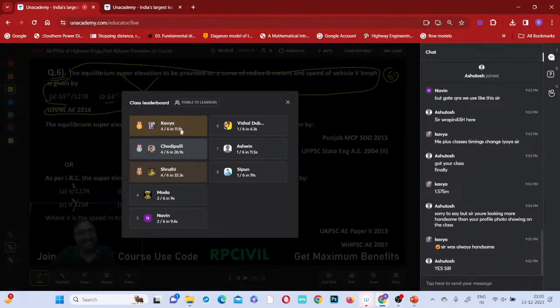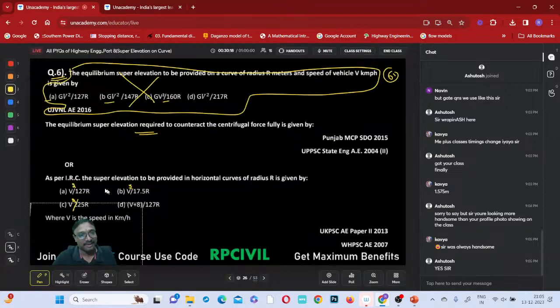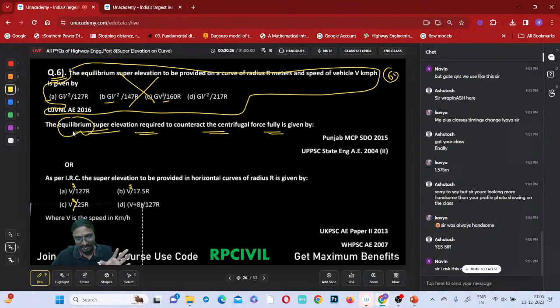Kavya first, Chodipalli second, and Shruti third. The equilibrium superelevation required to counteract the centrifugal force fully is given by... Equilibrium superelevation is only mentioned, right Naveen? When equilibrium superelevation is only mentioned, this one we have to answer, right? Equilibrium superelevation is only mentioned, this one we have to answer.